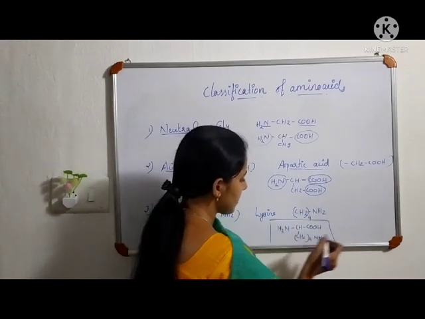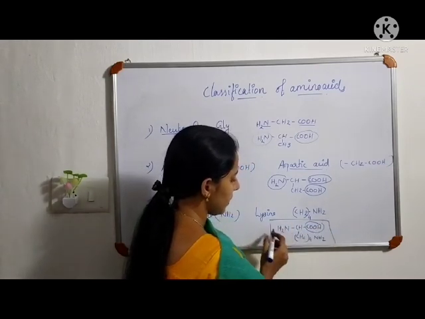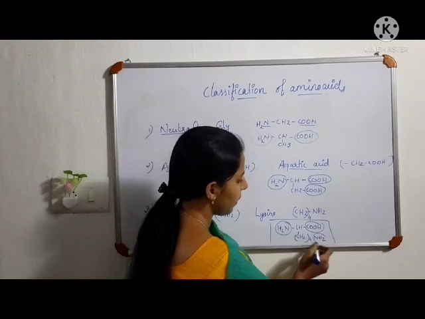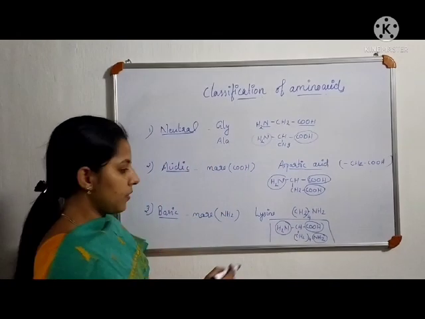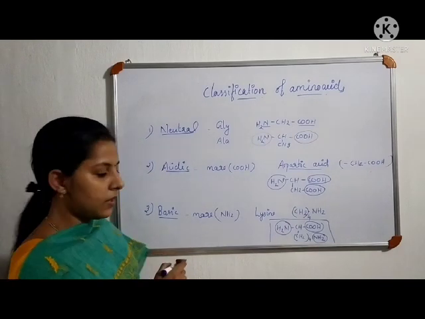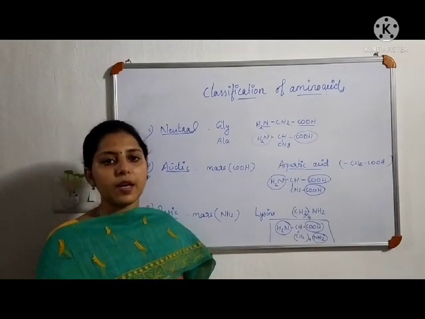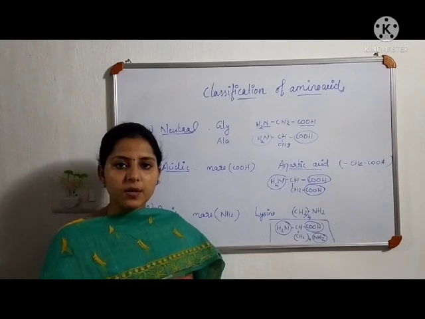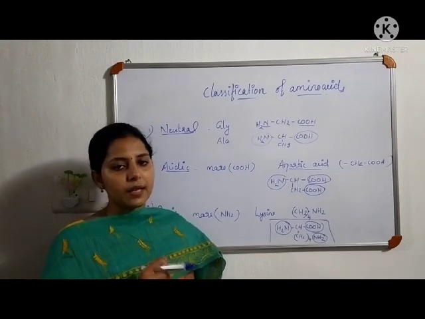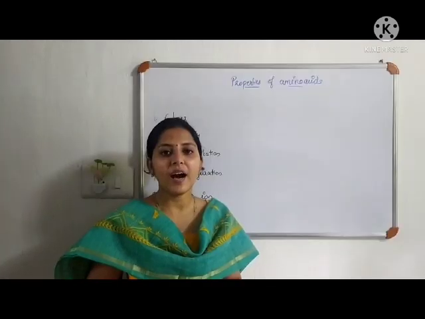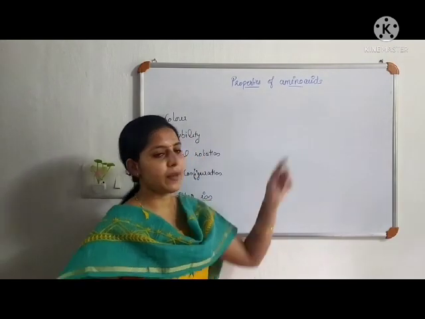In its structure, we can see that there is only one carboxylic acid group and there are two NH2 groups. Therefore, it contains more amine groups, so it comes under the category of basic amino acid. So, this is the classification of amino acids on the basis of the relative number of amine and carboxylic acid groups. Our next topic is the properties of amino acids.